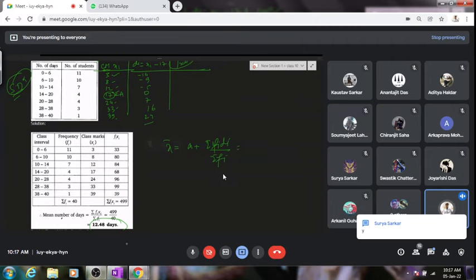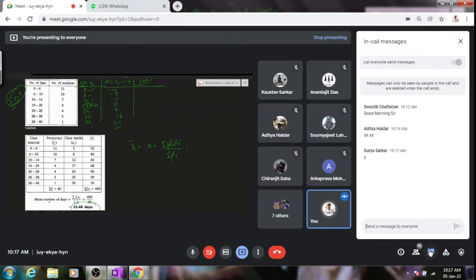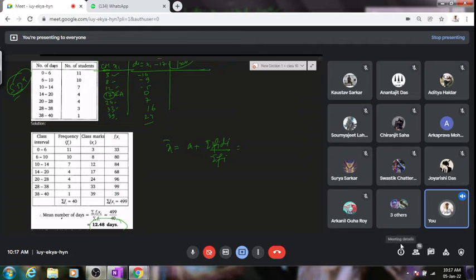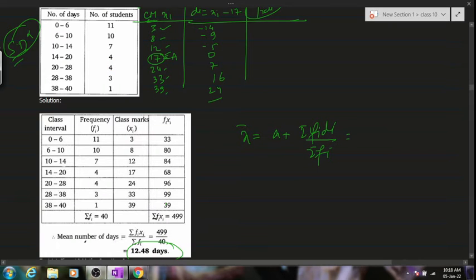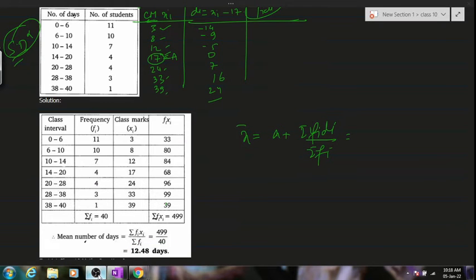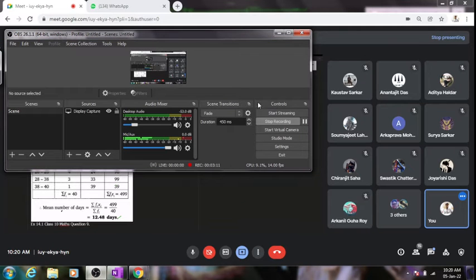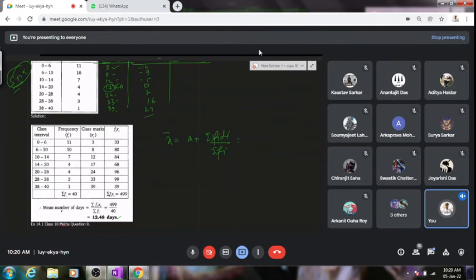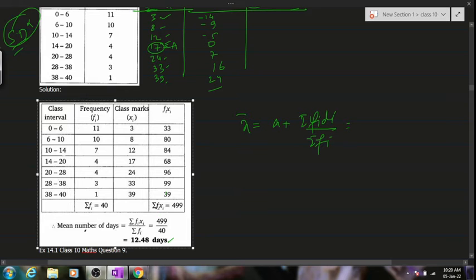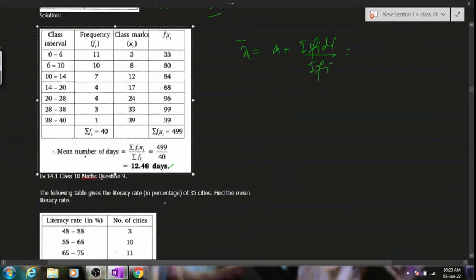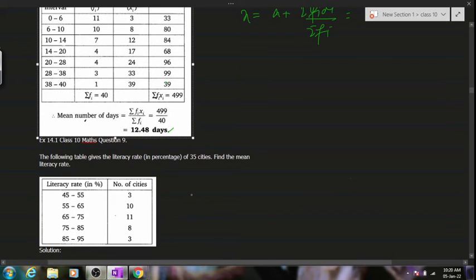Kindly give me a Y in the chat box if you have done it. I received only one Y. That means the maximum of you haven't done the homework. I would expect you all to copy this down and solve it. I'll be waiting for exactly 1 minute, and then we'll be moving on to the next one. Since the majority of you are done with this, we'll move on to the 9th numerical, which is very much similar to the 8th one.